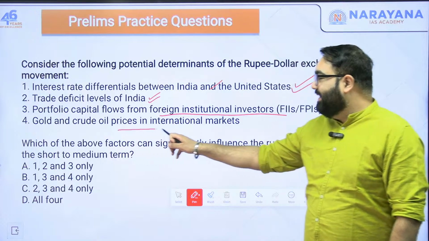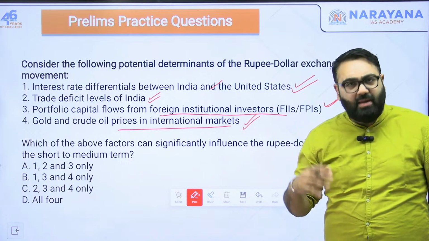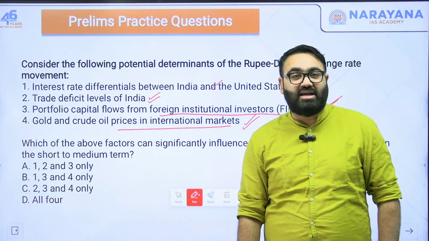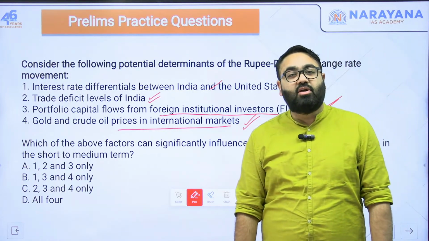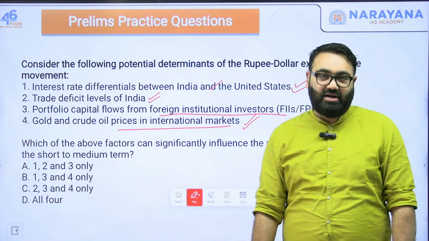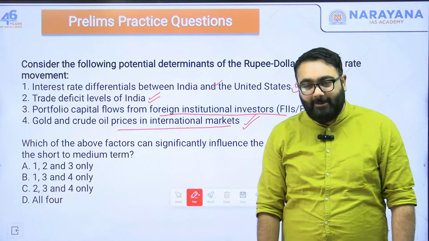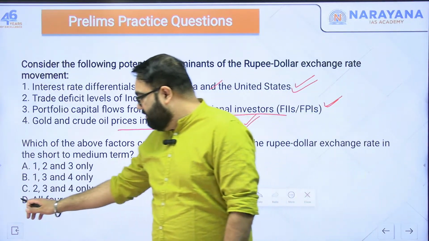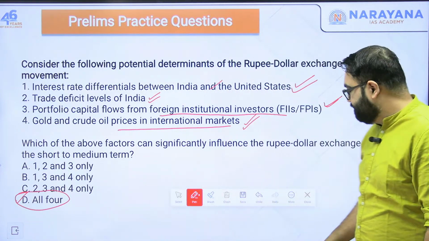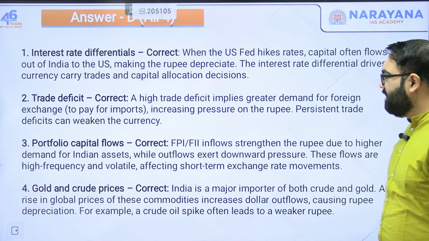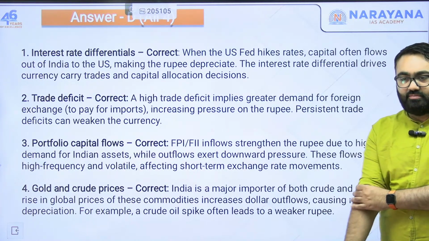Gold and crude oil prices in the international market, again yes. Why? Because if the prices increase, then we will have to pay more dollars to buy the same amount of crude this year as compared to last year. So any increase in crude oil prices will mean more forex outflow, or more dollar outflow, from India. So all these factors will determine or play a role in the rupee dollar exchange rate. All these four are correct. The answer should be D. All these four are absolutely correct. I hope you got this one right. This was not a difficult question to answer. If you want, you can take a screenshot for your reference here if you want to revise it later on.